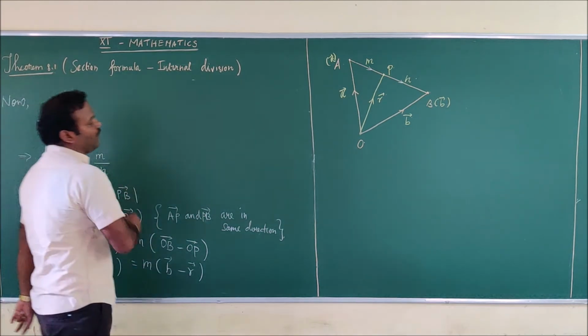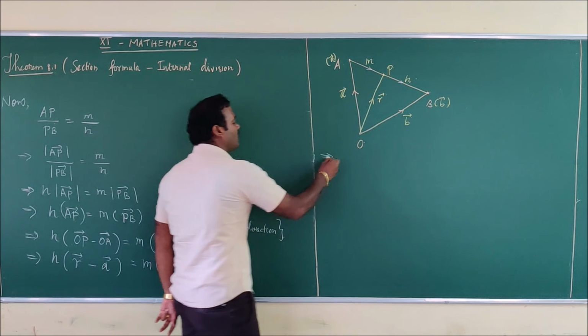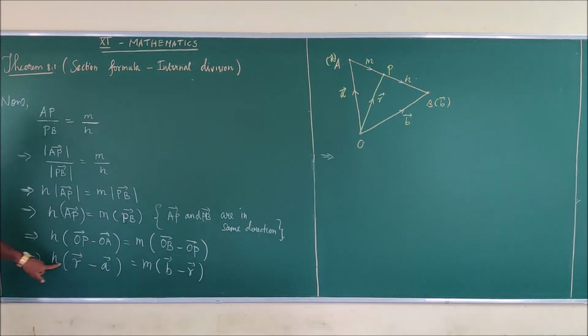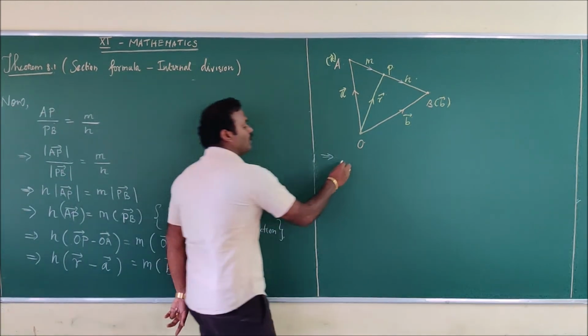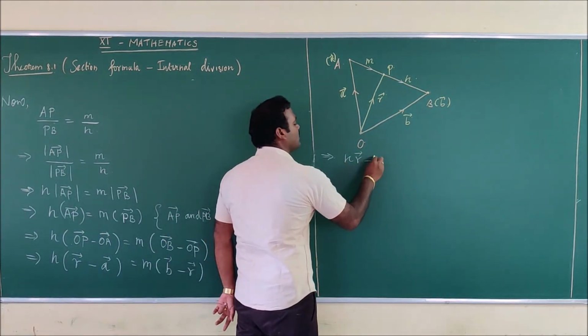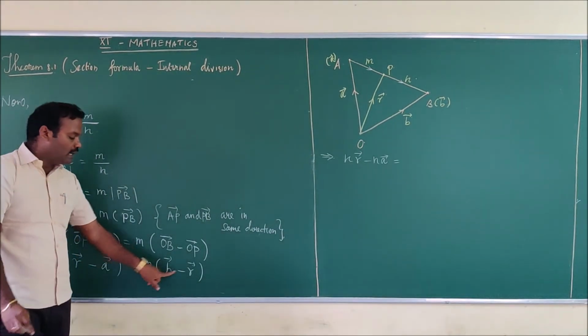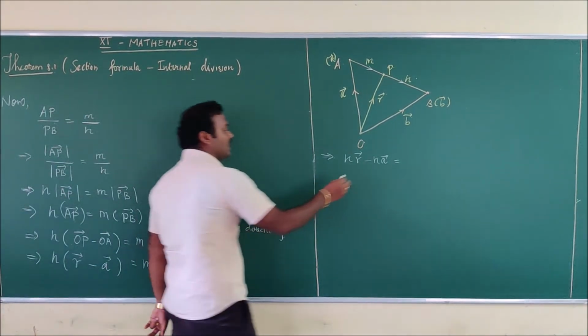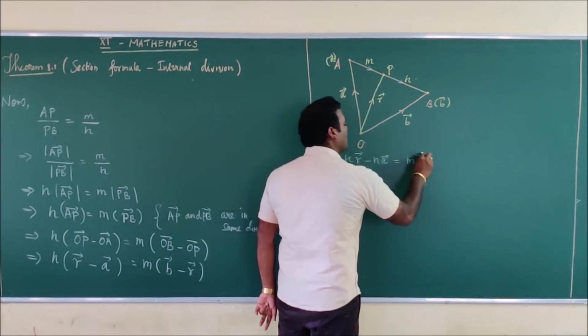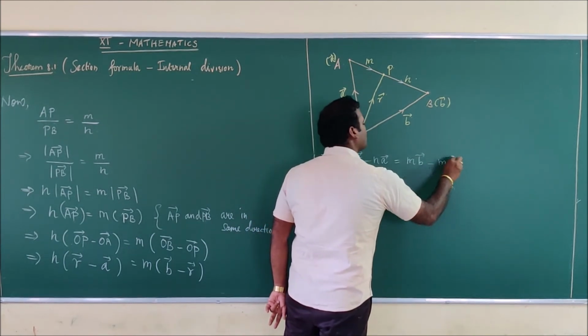When you are multiplying this, what you will get, which implies that n into R vector minus n into A vector is equal to, you can multiply m inside. What you will get? m into B vector minus m into R vector.